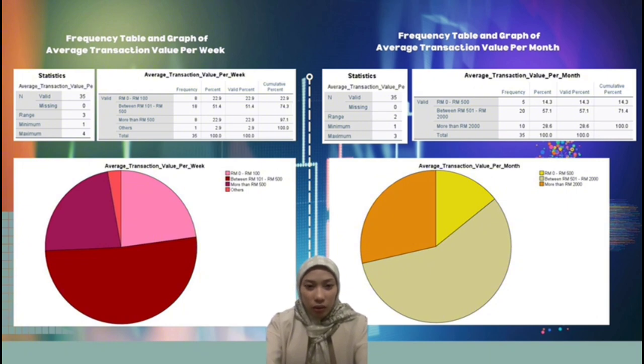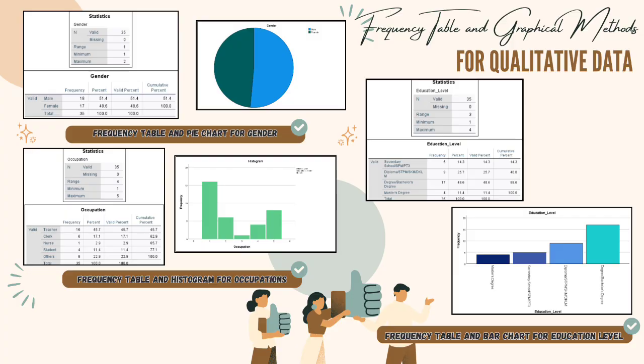The slices 0 to 500 ringgit, which is 14.3%, and more than 2,000 ringgit, which is 28.6%, show average transaction values that are anticipated to be lower and greater, respectively. The other slice, which makes up the lowest piece of the data, which is 2.9%, is probably associated with the lower average transaction values.